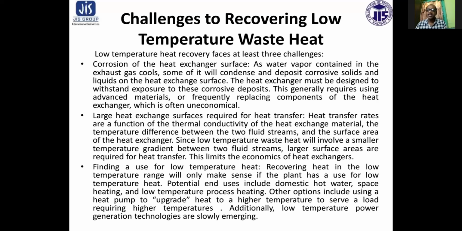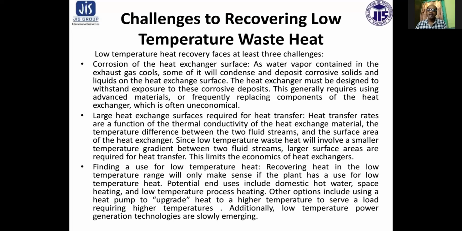The heat exchanger must be designed to withstand exposure to these corrosive deposits. This generally requires using advanced material or frequently replacing components of the heat exchanger, which is often uneconomical.